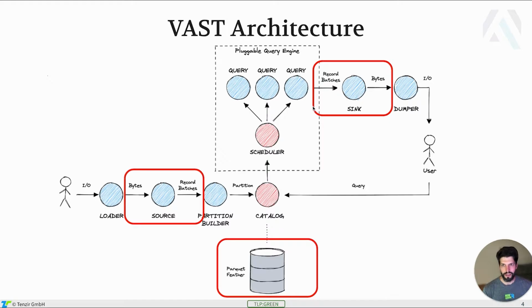The basic process here is that there's a catalog in the middle. It's also called a meta store. That's where everything comes together. That's obviously the choke point of the system. Scaling that is something we plan to do in the future, considering Raft-like algorithms to make that easier. But for now, that's the central point where queries receive the set of candidate partitions that can then be run by a pluggable query engine. So these are the key entry points here for Arrow.